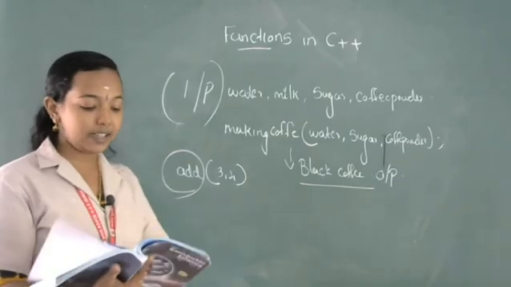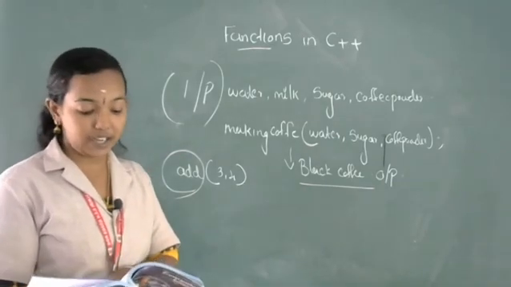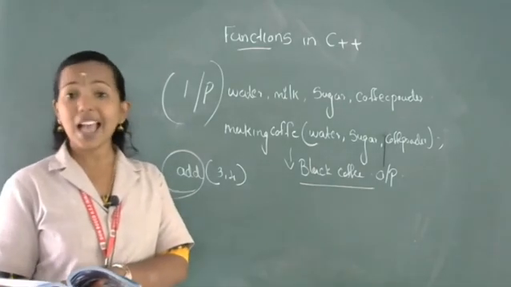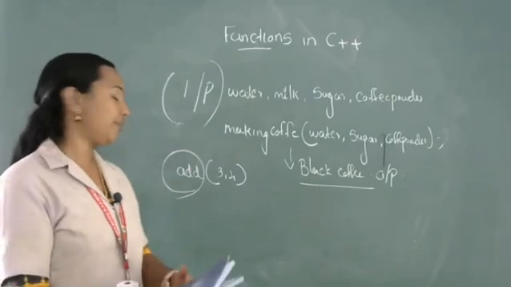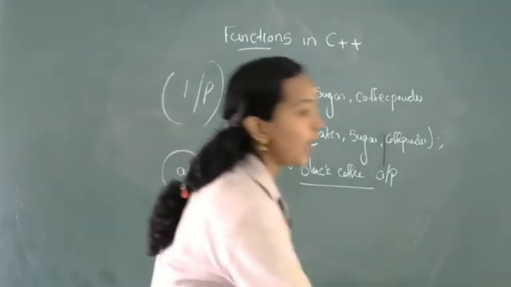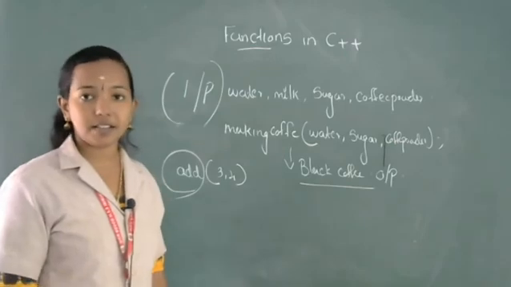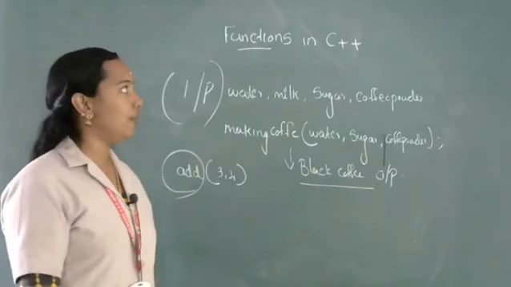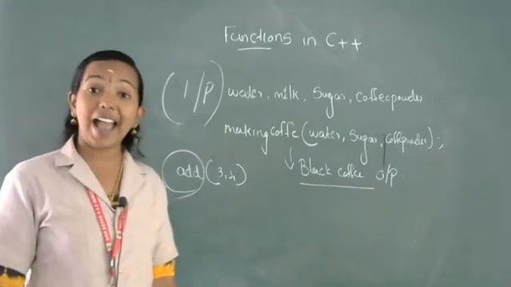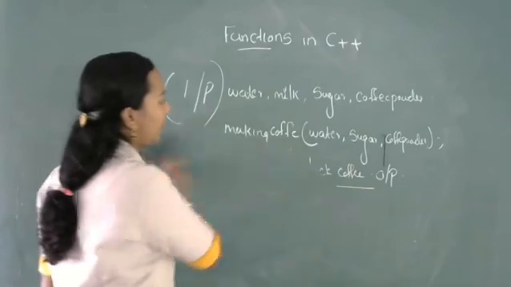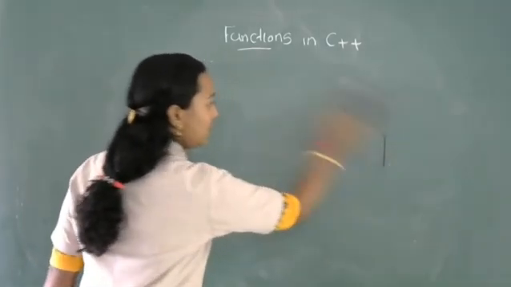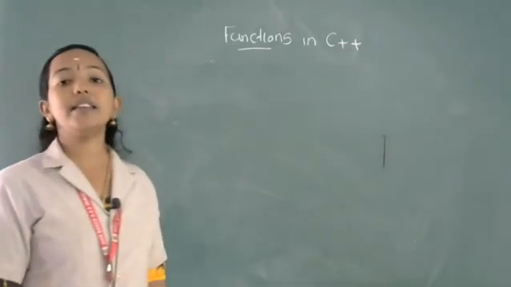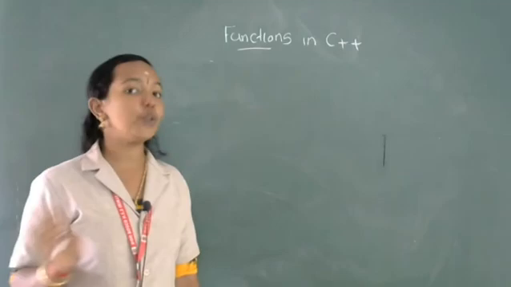We can say that a function is a named unit of statements in a program to perform a specified task as a part of a solution. So the definition of a function is, it is used to execute a particular task using a set of operations. So this is a real life example for a function, and also one more example, the add function. Using the add function we can add 2 numbers, 3 numbers, 4 numbers, anything we can perform. That is according to the user.